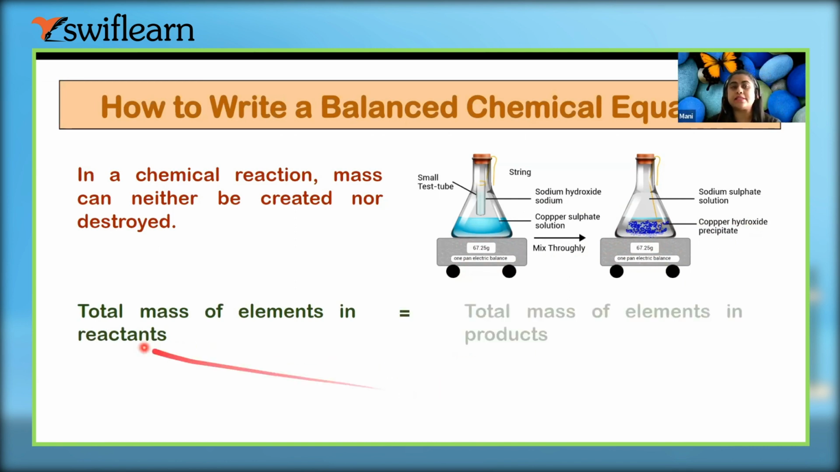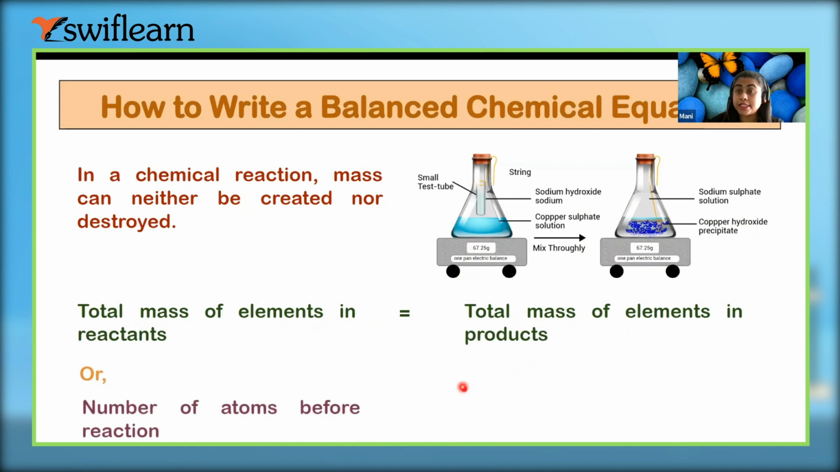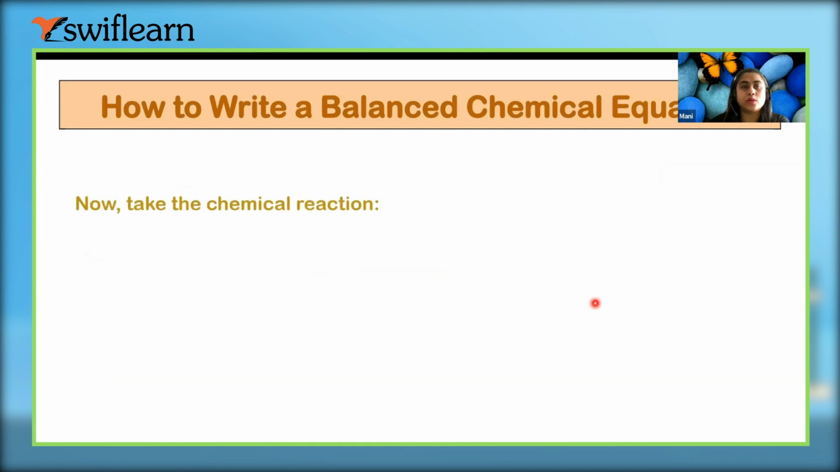So we can say the total mass of elements on the reactant side is equal to the mass of elements in the products, right? Or we can say the number of atoms on the reactant side is equal to the number of atoms on the product side, right? Okay, चलो एक example लेते हैं. So this is the example.